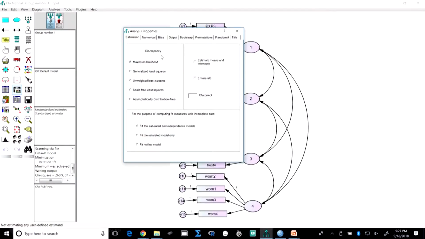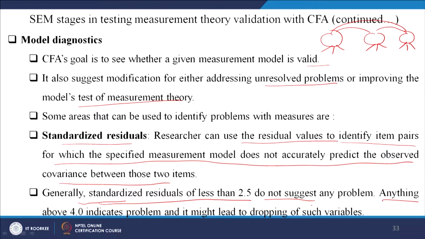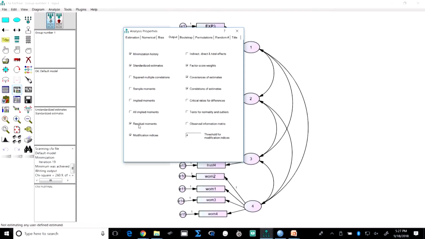But one thing, before you run you need to go to the output file. See, this is a maximum likelihood condition. Now, go to the output. I need certain things, for example, the residual elements. If you go back to this file, what did it say? I need the standardized residuals. Generally people get confused about where to find this. So, this is the residual moments, right. So, you have done it.